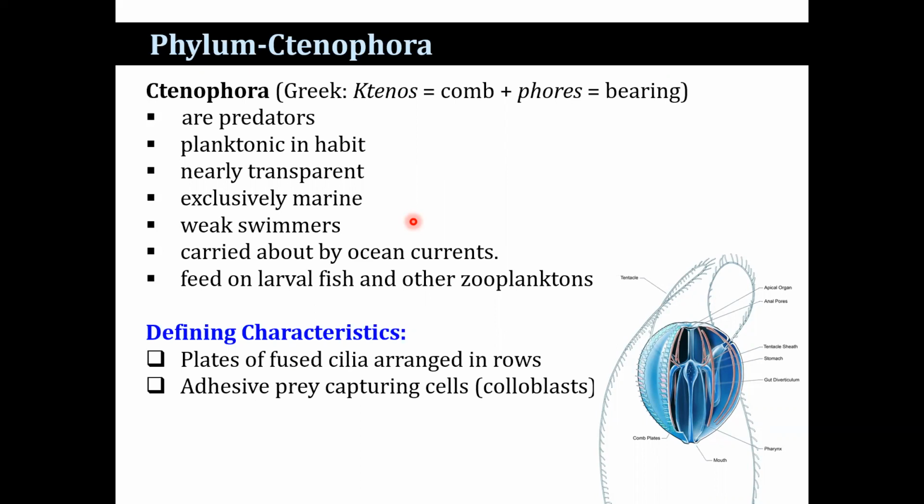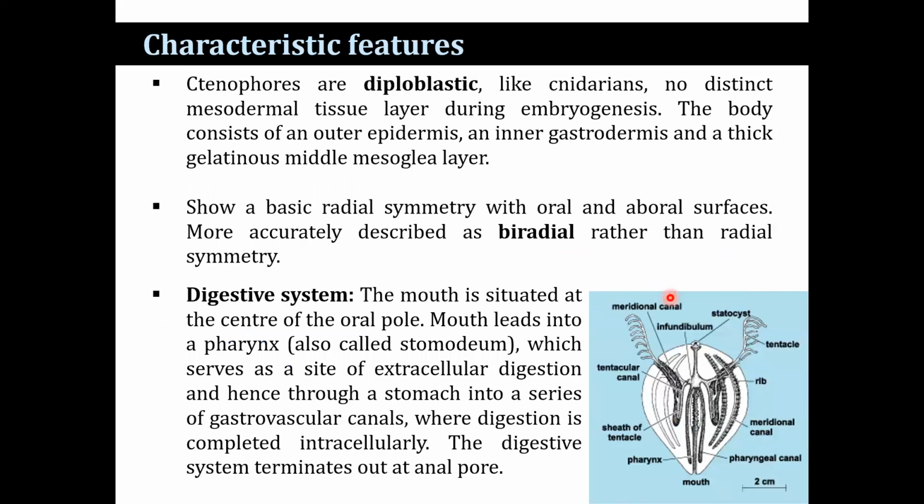And what are the hallmark features of the Ctenophora? Presence of plates of fused cilia that are arranged in rows, and adhesive prey capturing cells. Those cells are known as colloblast cells or lasso cells. So these are the key characteristic features. Now, what are the general features?